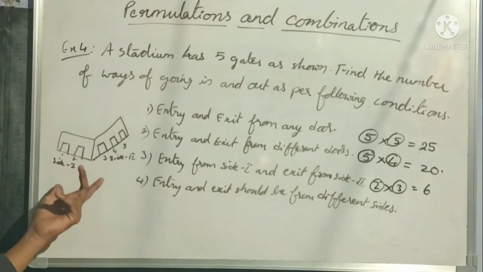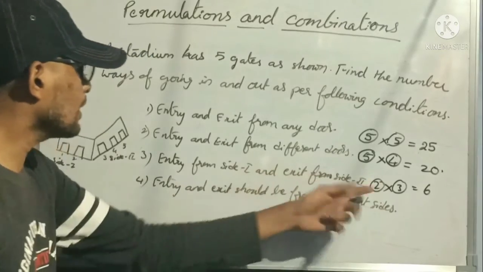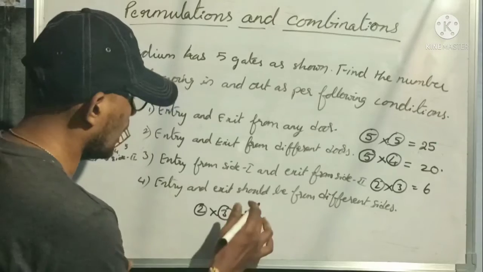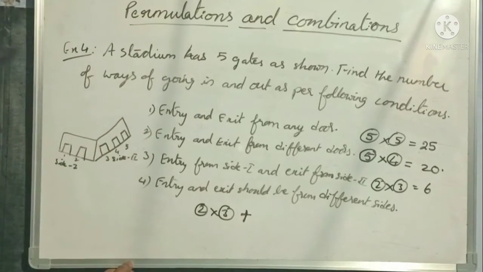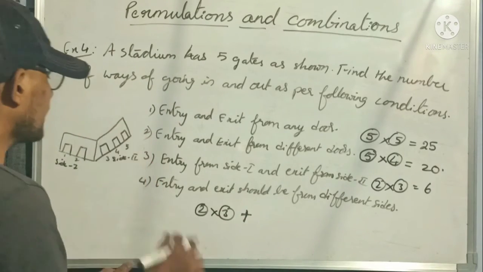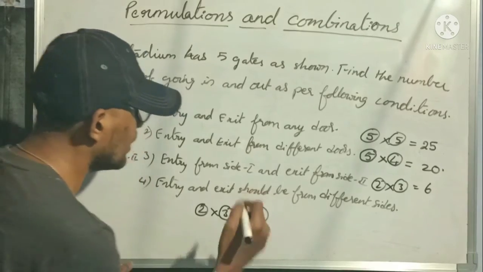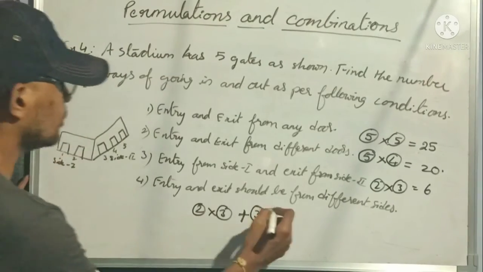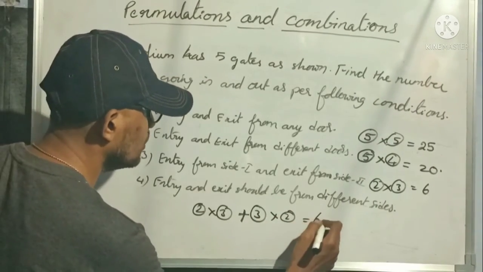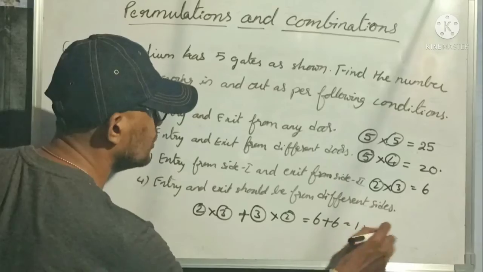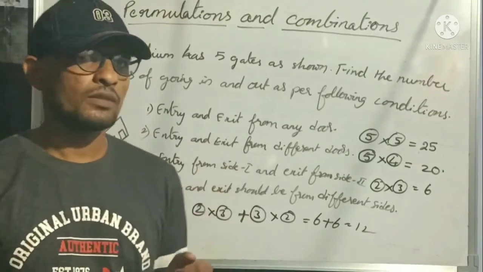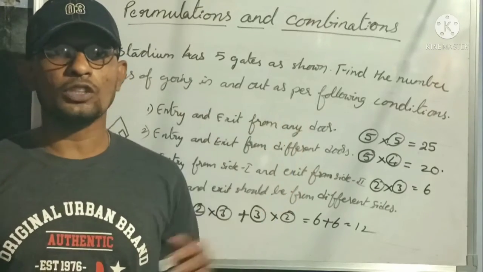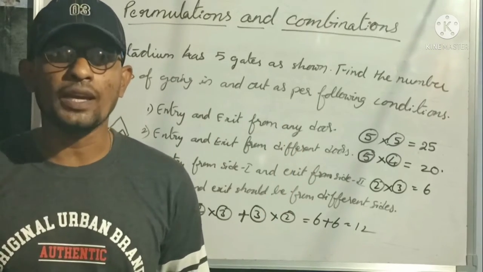So first of all, if side 1 and side 2 is there, already we know how many ways here: 2 into 3, plus. Or means we have to use plus. Okay? If I enter from side 2, then how many different possible ways? 3 into how many different possible ways for exit? 2. So that is equal to 6 plus 6 is equal to 12 different ways. Understood? This is how we have to analyze a question and solve the question given in permutation and combination.